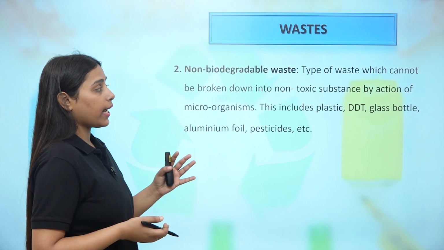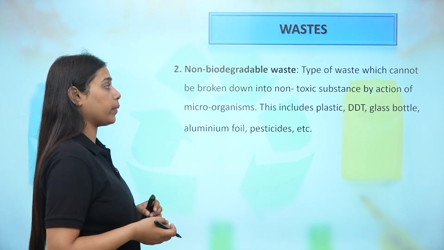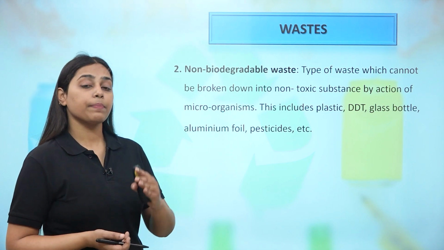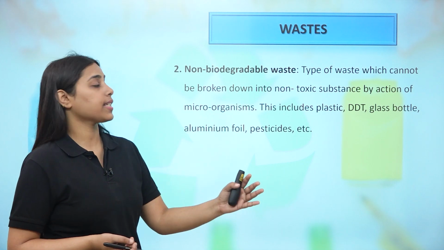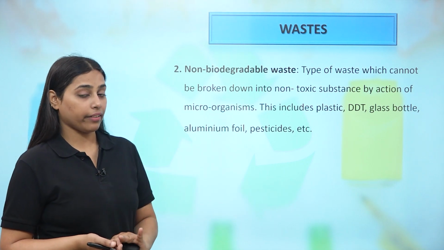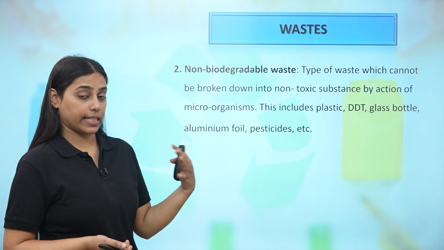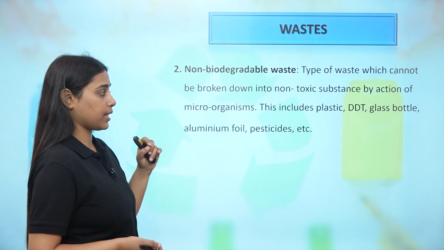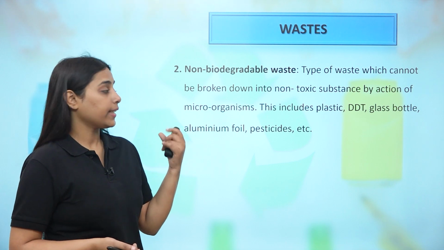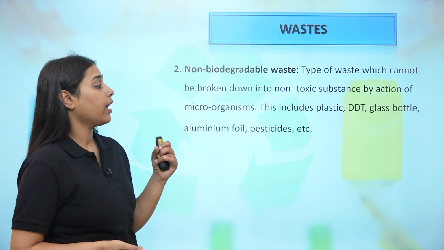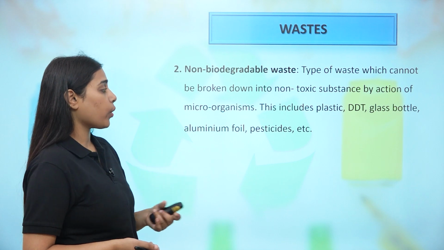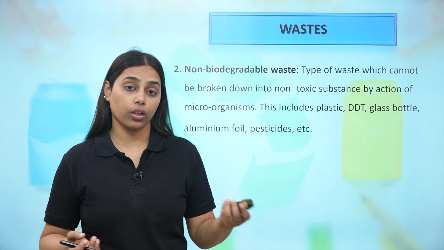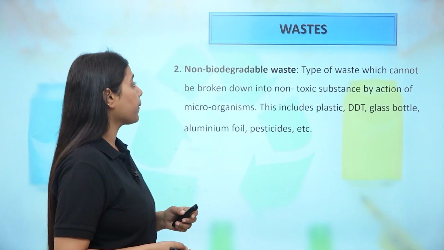Non-biodegradable waste, on the other hand, is just the opposite of biodegradable waste. These are types of waste which cannot be broken down into simpler non-toxic substances. So they remain as they are in the environment and release toxic substances. Microorganisms are not able to act on these substances. These include plastic, DDT, which is a pesticide, glass bottles, aluminium foil, pesticides, etc. DDT itself is banned now, it's not in use any more.